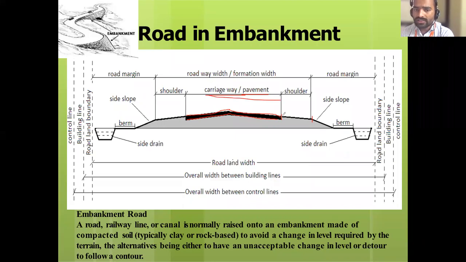Okay. So this is the shoulder. Shoulder means, this is pavement, and this is unpaved area. What does unpaved mean? There is no pavement. This is purely soil. Okay, it is purely soil material. So shoulder means it is purely soil material, and it is provided for the purpose of